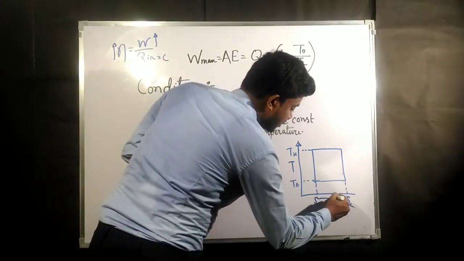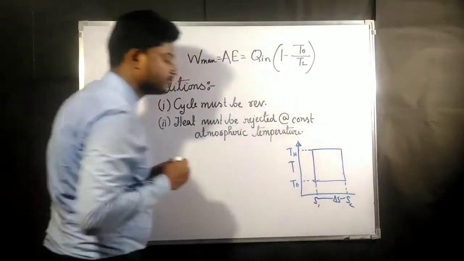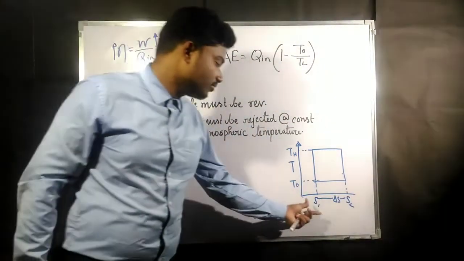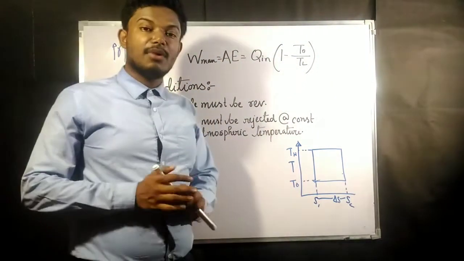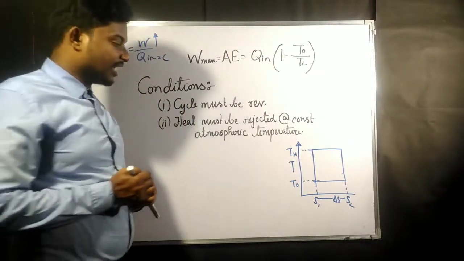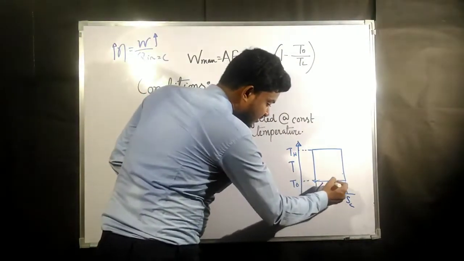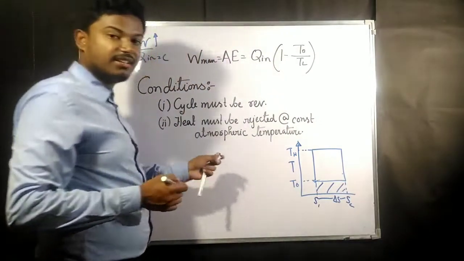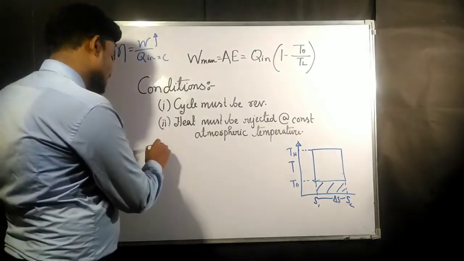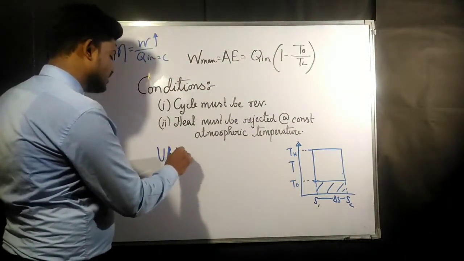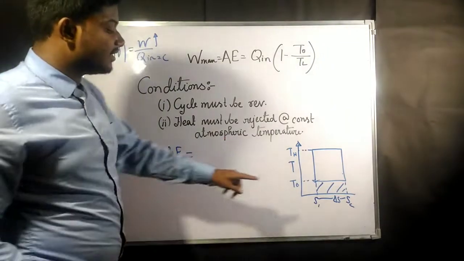The difference between them is going to be del S. Now what is the amount of unavailable energy here? Unavailable energy is nothing but this area. We have said in the last board that unavailable energy is going to be this area.